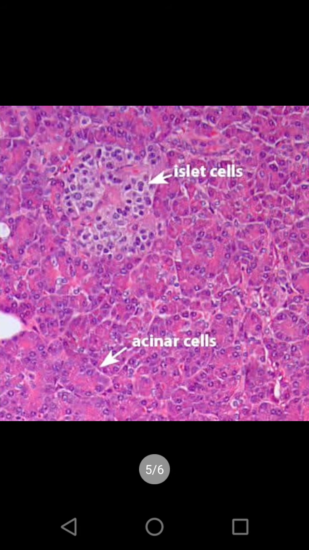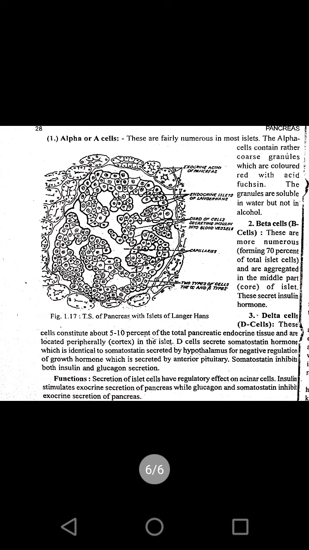So this is a histological slide of the pancreas, where we see acinar cells and the islet cells. The islet cells take part in endocrine function and have three different types of cells: alpha cell, beta cell and delta cell.